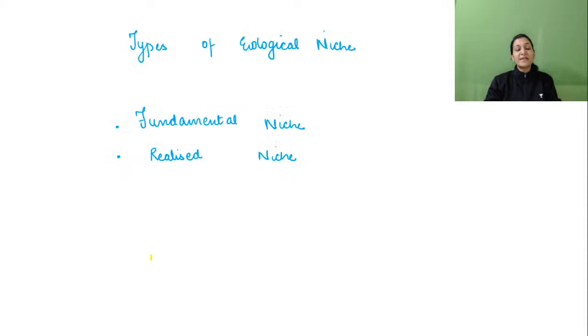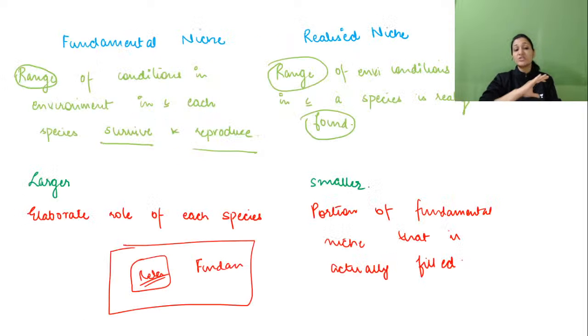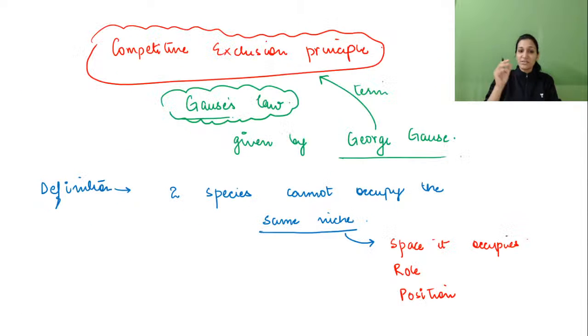Okay. After that, types of ecological niche: fundamental and realized niche. So fundamental niche is the whole area where it can live. Realized niche is that particular place which it prefers to live. Fundamental niche is larger, realized niche is a smaller place.